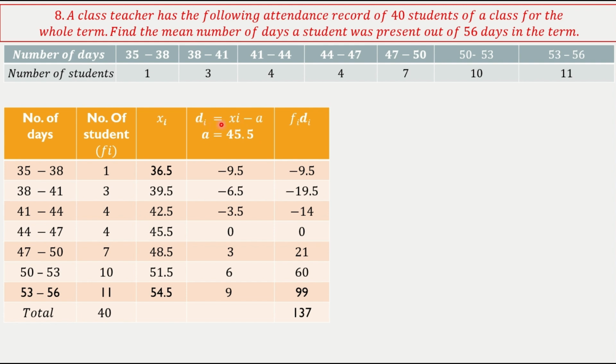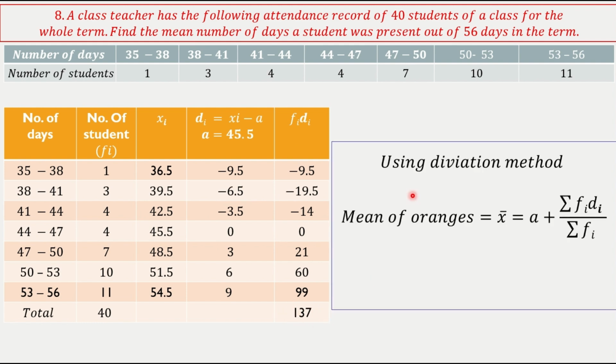So deviation is xi minus a. A, I choose as 45.5. So this is the deviation here, 36.5 minus 45.5, which is minus 9.5. This is the deviation of the second class, that is minus 6.5, minus 3.5, and so on. This is my fidi. This is the sum of fidi. Now using the deviation method, mean is equal to A plus sigma fi di by sigma fi, correct? So it will come approximately 48.925, which is approximated to 49. Okay, next.